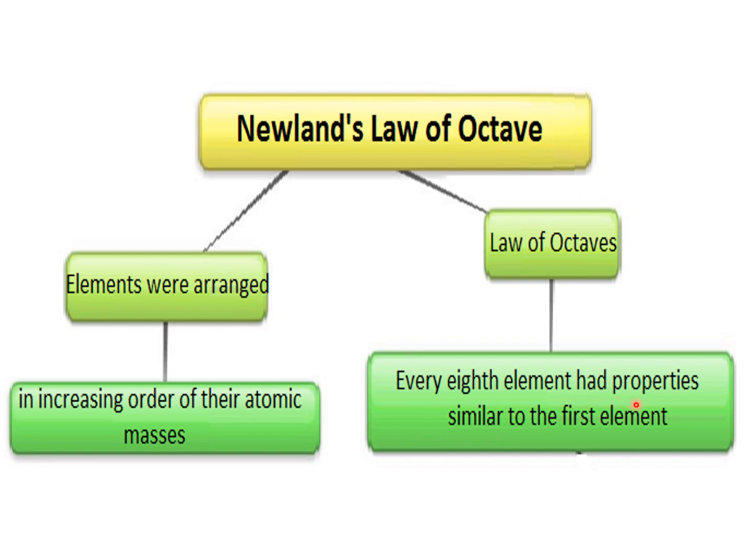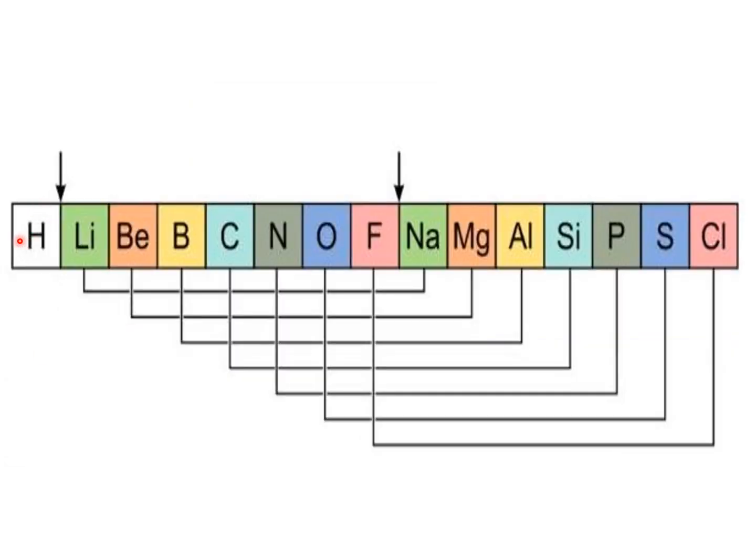Every eighth element had properties similar to the first element when elements were arranged in increasing order of their atomic masses. For example, when he arranged the elements according to their increasing masses, he found that sodium, which was the eighth element, has similar chemical properties to lithium. Similarly, magnesium had similar chemical properties to beryllium.